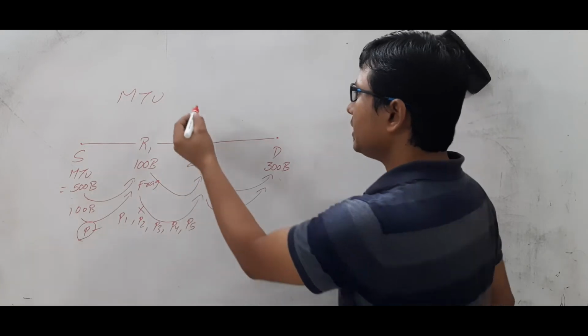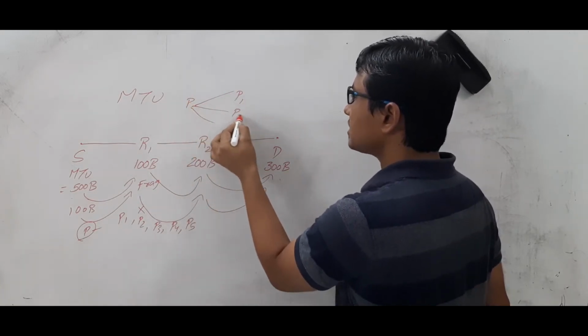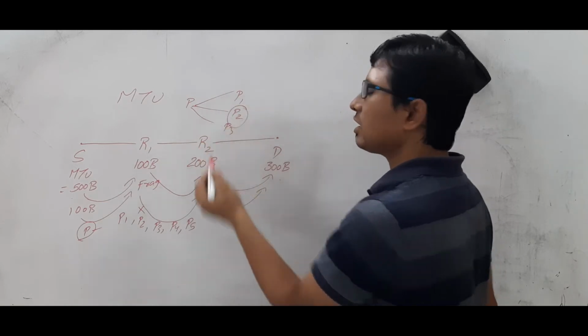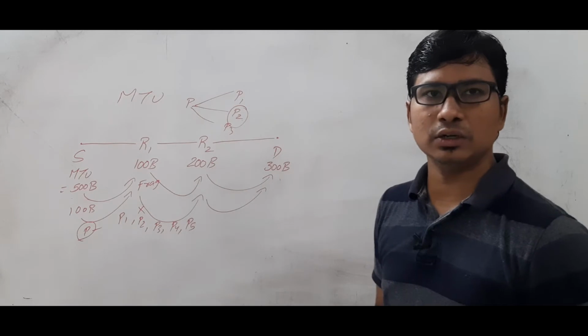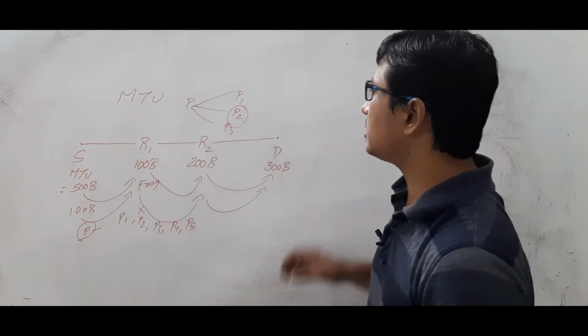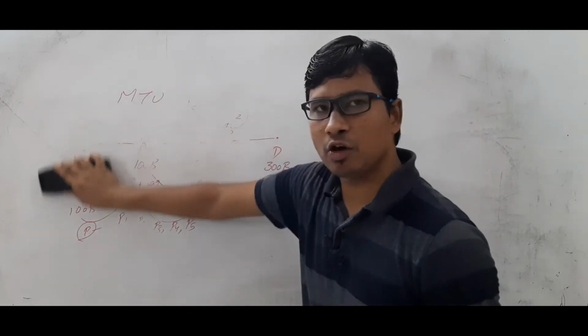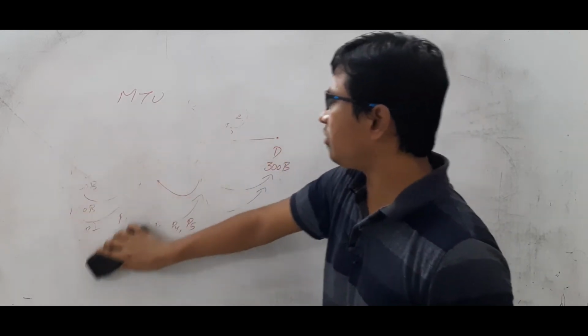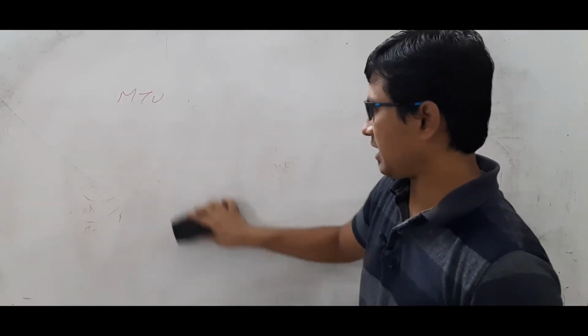Because you are making a single packet into multiple small packets and sending them. If one of the packets is lost, the complete information has to be sent from the source to the destination again. So that is the drawback of fragmentation. Is it clear? One is that it is a complex process. And if one of the fragments is lost, the source needs to send the entire packet.